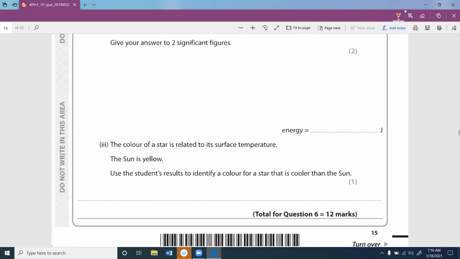The color of a star is related to its surface temperature. The sun is yellow. Use the student's results to identify the color of a star which is cooler than the sun.